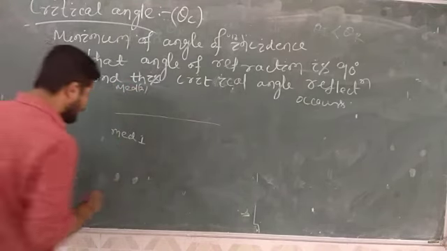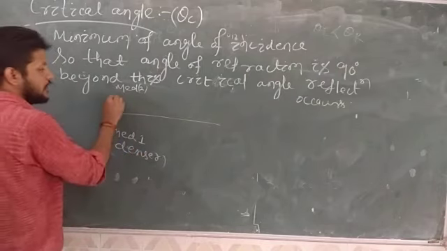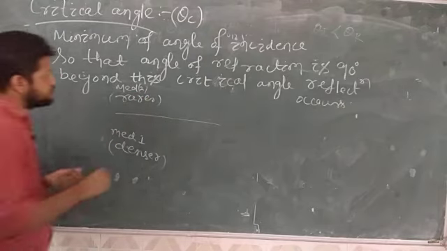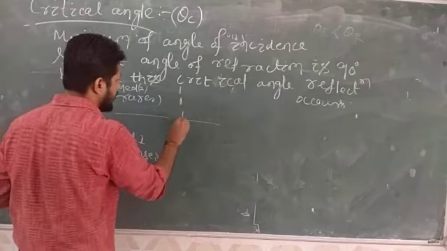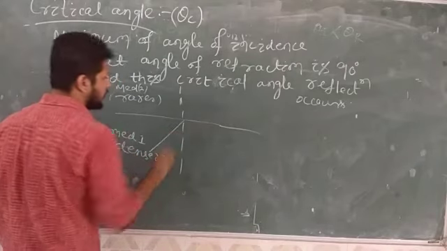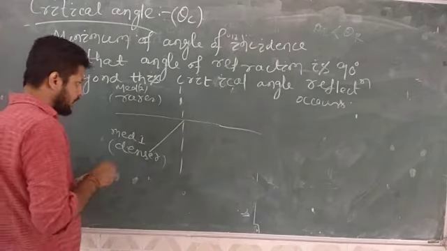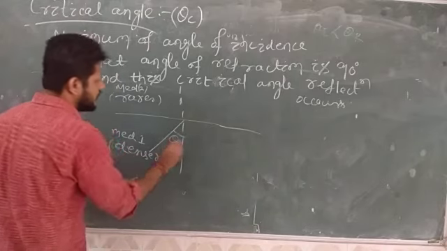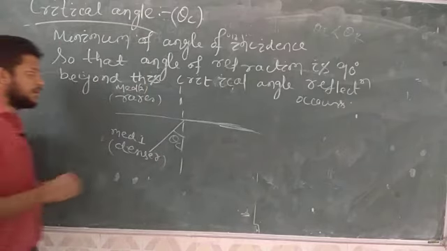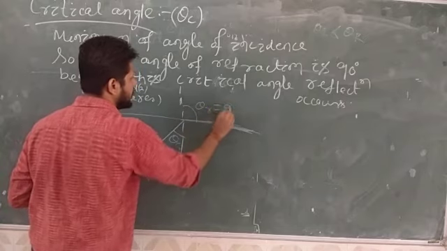Always remember, medium 1 must be a denser medium having higher refractive index, and medium 2 is a rarer medium having lower refractive index, and this is the normal drawn to the medium. The electromagnetic waves impinge on the boundary at the minimum angle, that is the critical angle, and the angle of refraction theta r is exactly equal to 90 degrees.